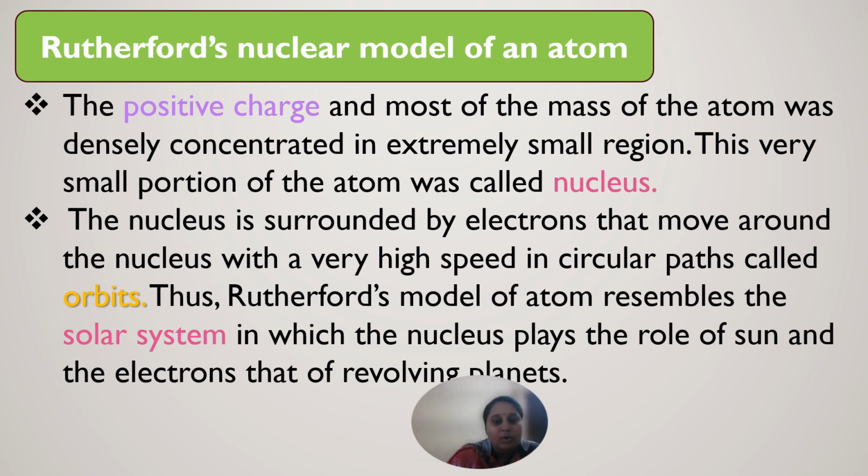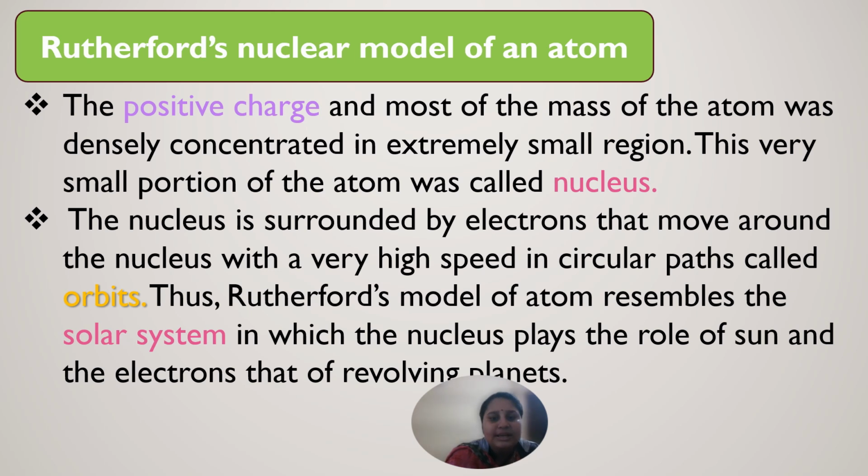So we studied the atomic model. Now we are studying the nuclear model of an atom. Rutherford was the scientist who discovered the nuclear model of an atom. So what did Rutherford say? Basically, the positive charge and the mass of the atom are densely concentrated in an extremely small region. This small portion of the atom is called the nucleus. As it is densely concentrated and holds all the positive charge, it is called the nucleus.